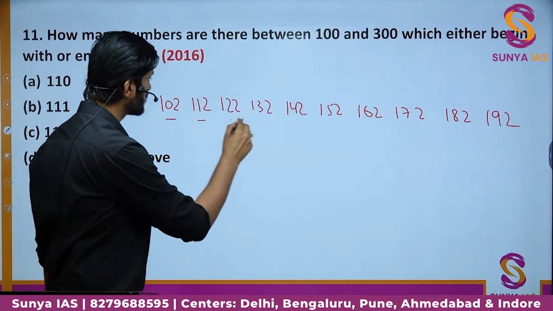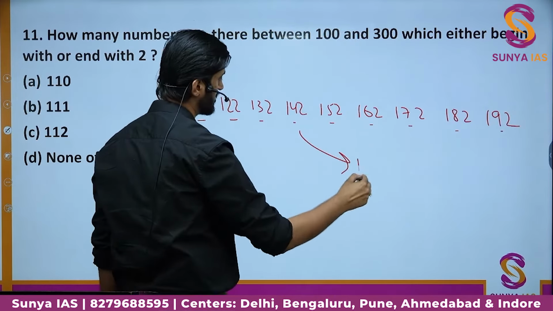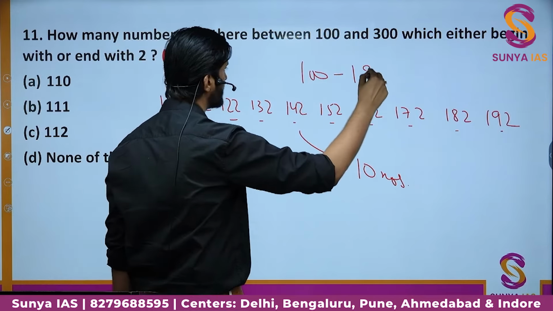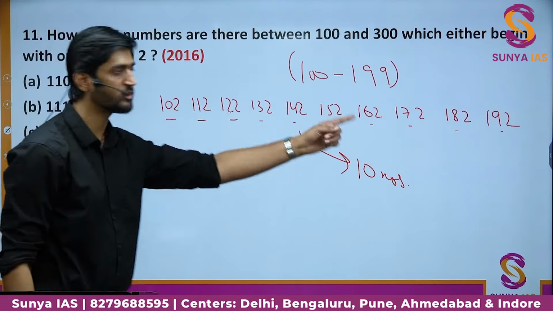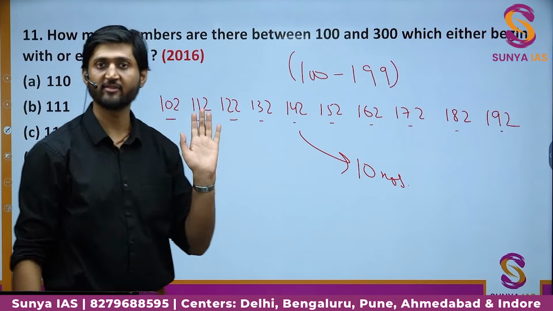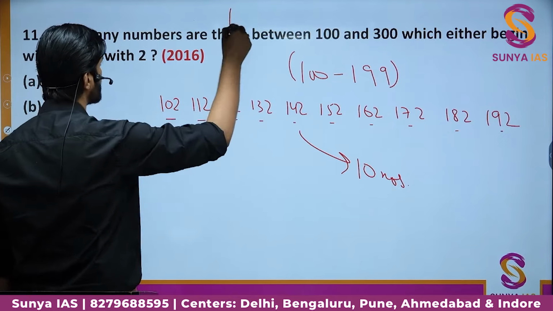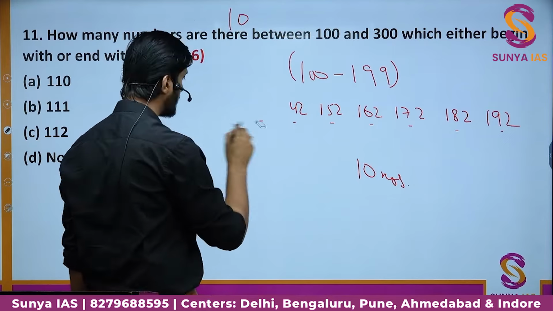So we have all these numbers. They are 1, 2, 3, 4, 5, 6, 7, 8, 9, 10. There are 10 such numbers from 100 to 199 which follow the criteria that they either begin with or end with 2. So all these numbers are ending with 2. Let us talk about the next part. So let us take this 10 here and erase the remaining part. So what about the others?